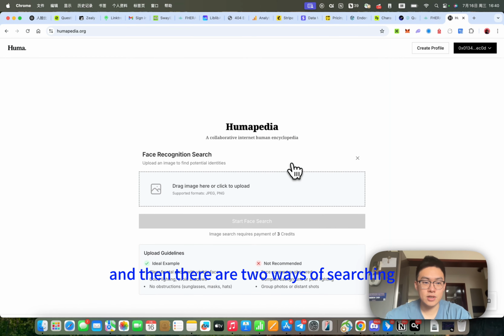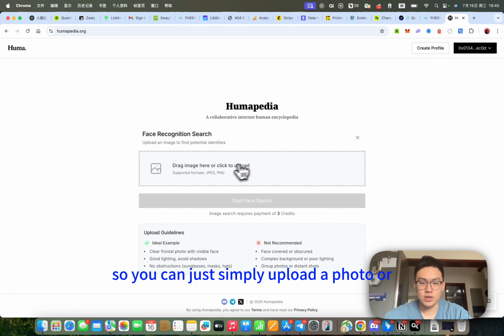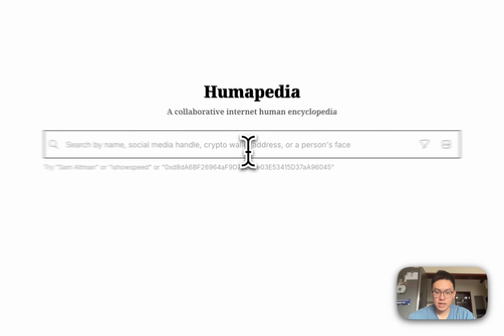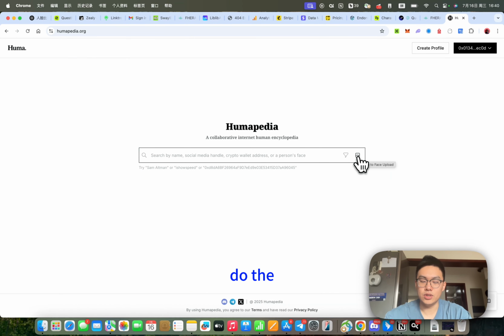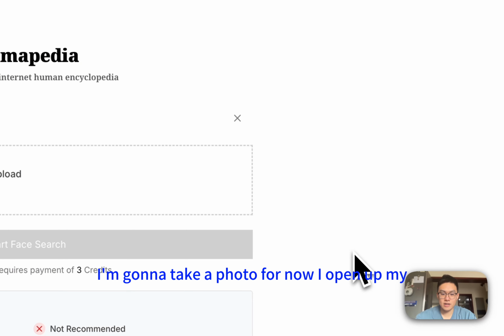And then there are two ways of searching. First, of course, our featured facial search. You can just simply upload a photo, or you can type in a name. Today I'm just going to do the facial search first. So I'm going to take a photo for now. All right, let me open up my Photo Booth, and then let's take a photo. All right, now you can see this is me. Now you can simply upload it here, and then you can do a face search.